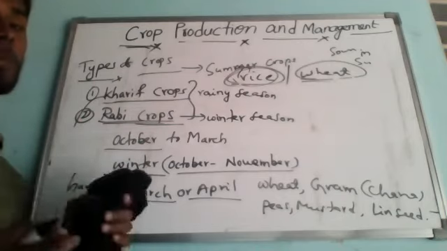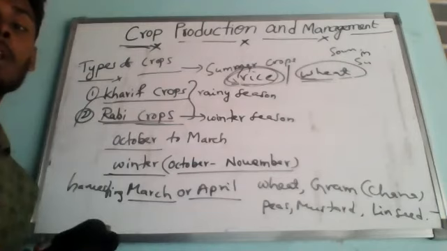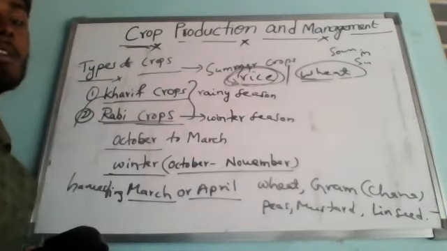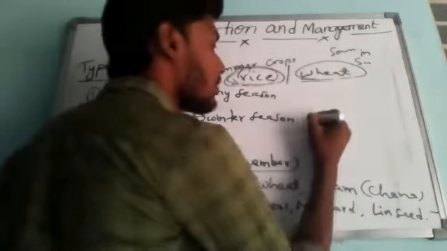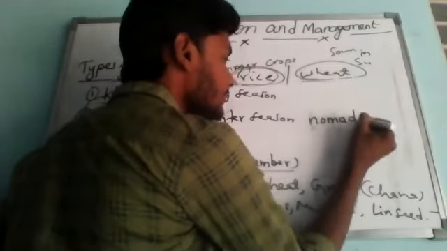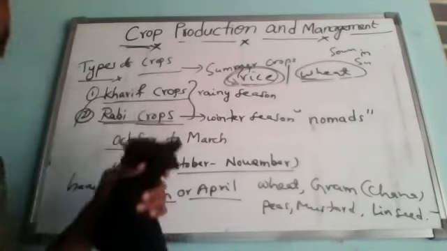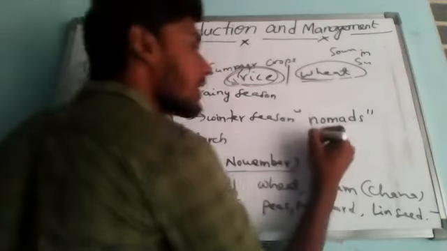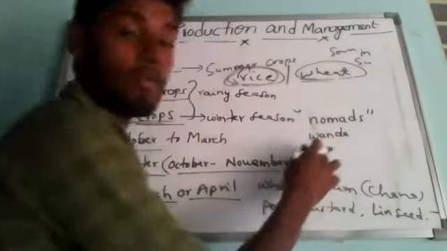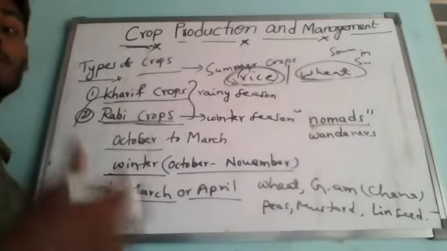But if you go to the people who do not have permanent homes and continuously move from one place to another, in ancient times they were called nomads. What do we call them? Nomads. So nomads are those who do not have permanent homes and continuously move from one place to another, migrants. Or we can also call them wanderers. Wanderers. This word will be very useful for English pronunciation. Wanderers or nomads are those who do not have a permanent home and continuously move from one place to another.